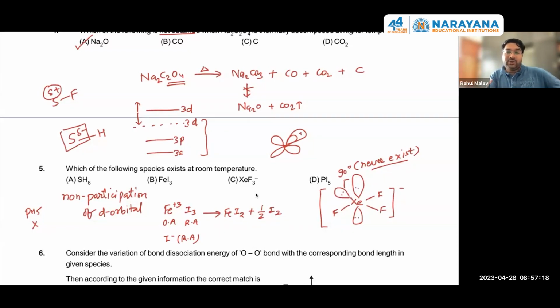So I have given you the reasons. See, they have different reasons: non-participation of d orbital, intramolecular redox, lone pair at 90 degrees, that molecular geometry never exists. And PI5, you know that it can exist. You might be solving some questions or theory like PI5, PBr5, they exist and their solid state structure has also been asked. So the correct answer is D. You will get this answer very easily, but somehow the statements should be correct, like if the question was asked which do not exist at room temperature.